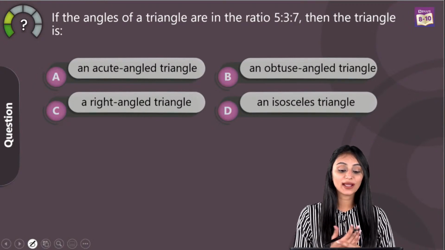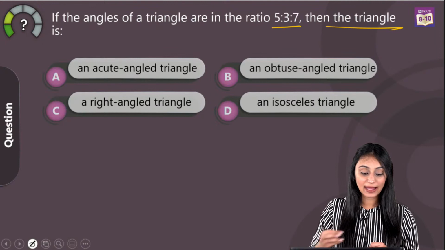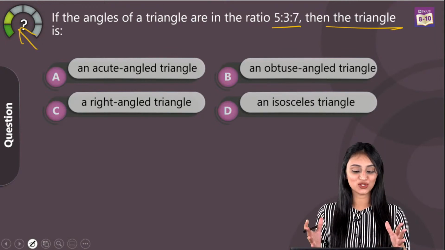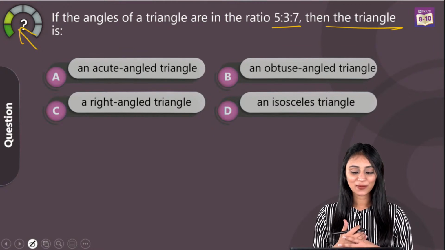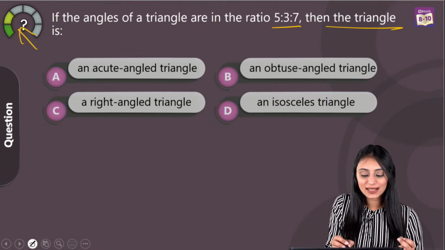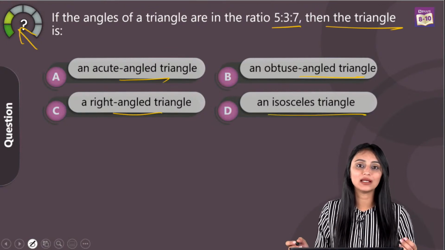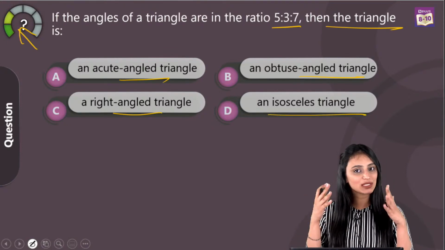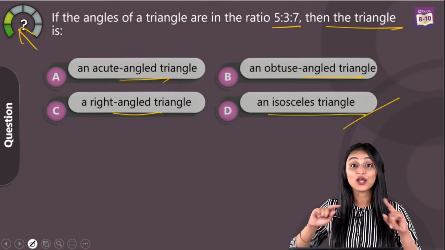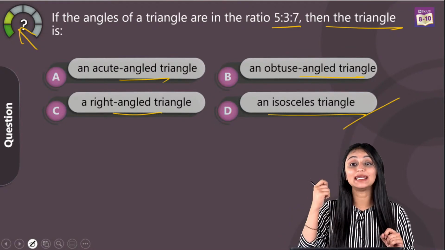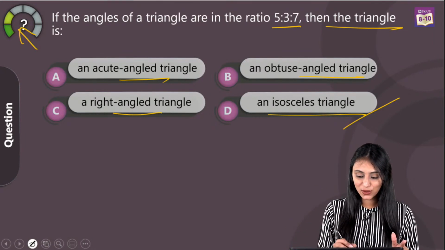If the angles of a triangle are in the ratio 5:3:7, then the triangle is. And this is an easy one. See the four options: acute angled, obtuse angled, right angled, isosceles triangle. I'll be able to tell this only once I know the measure of the angles, right? And here we are talking about the isosceles triangle. That means two sides will be equal, so their opposite angles are also going to be equal. So two angles will be equal. So to answer this question, what I need here is the measure of the angles, right? Alright, so let's solve this.